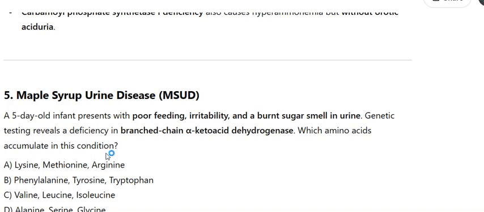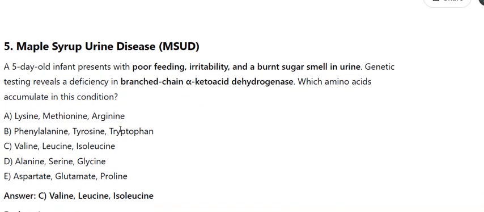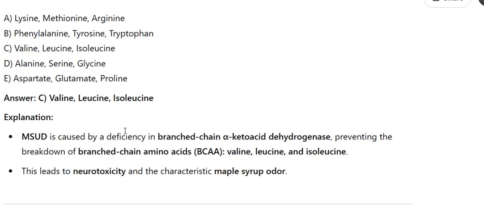Aspartate, glutamate, proline. Answer: valine, leucine, isoleucine. Explanation: MSUD is caused by a deficiency in branched-chain alpha-keto acid dehydrogenase, preventing the breakdown of branched-chain amino acids, BCAA, valine, leucine, and isoleucine. This leads to neurotoxicity and the characteristic maple syrup odor.